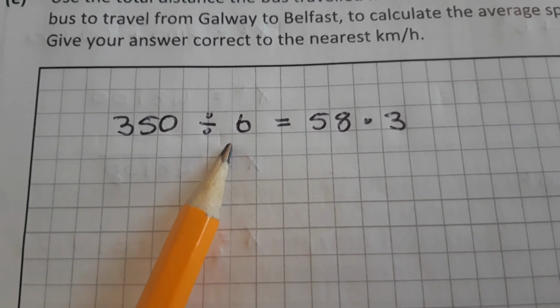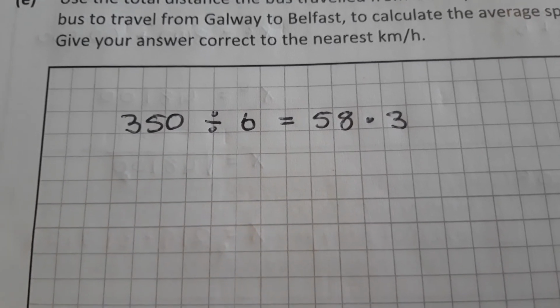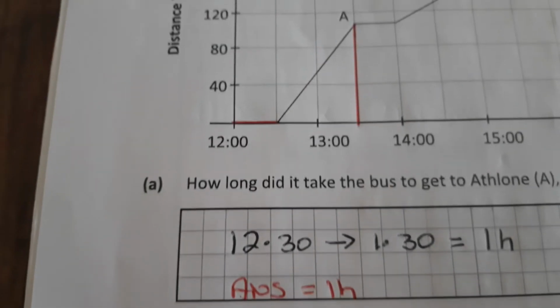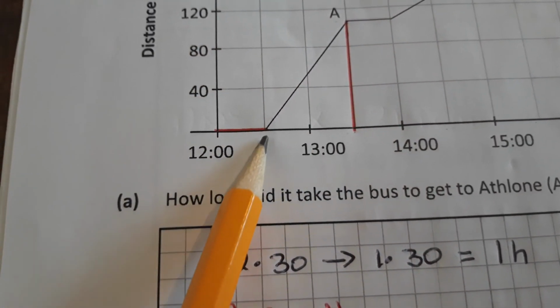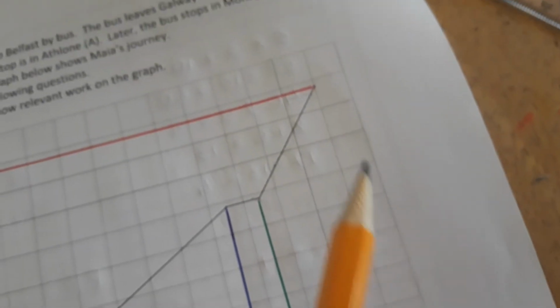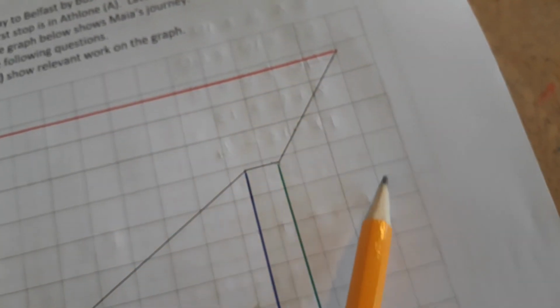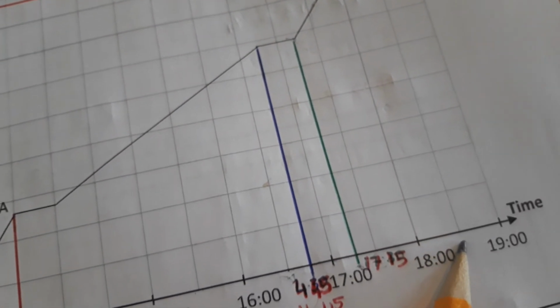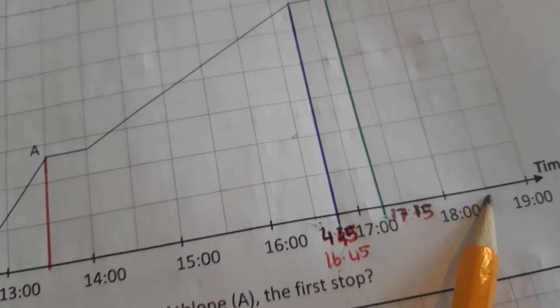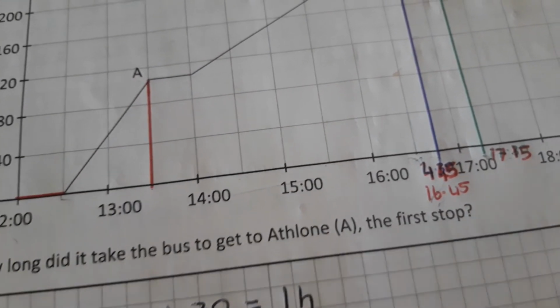Now, to figure out the amount of time it took, again, you go back to your graph. So here's your graph. And you see that it started at 12:30. It finished, you draw your line down, see where it finished. It finished at 6:30. So between 12:30 and 6:30, that's 6 hours.